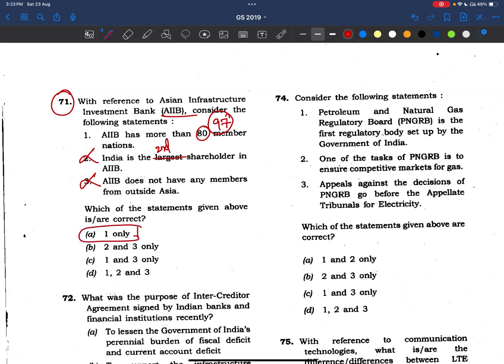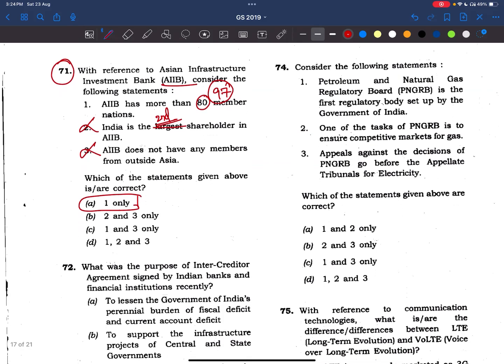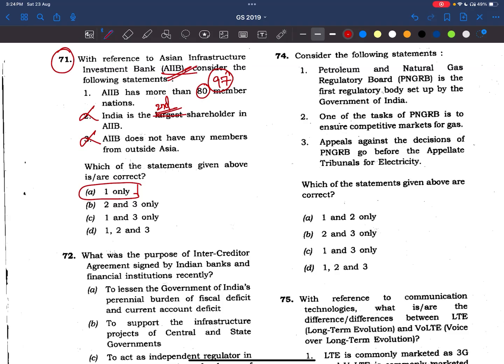There are other nations as well, like Australia, New Zealand, Qatar, Canada, Armenia, Brazil, and they are also in this AIIB. As I said, India is the second largest shareholder, and India is also the largest borrower from AIIB as well. We are giving and we are taking. Now what we have to do is read about AIIB, its headquarters, the members, and especially the shareholders.